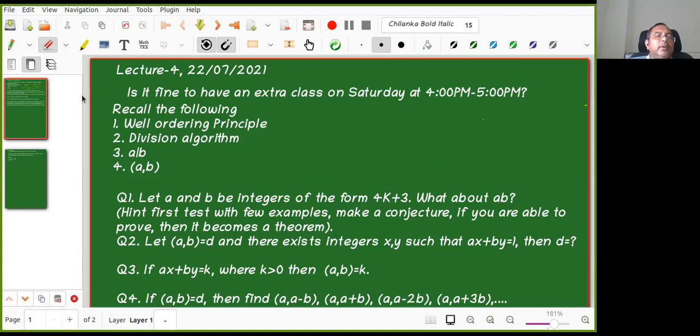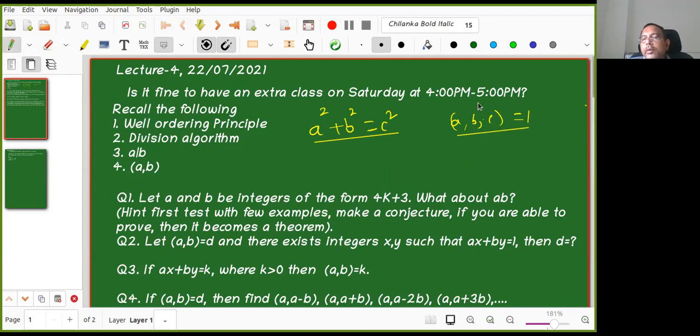What is the question? The question is that now I have given that a square plus b square is equal to c square. So you can take it. And I also gave that GCD of a, b, c is equal to 1. That is also given. These two are given.